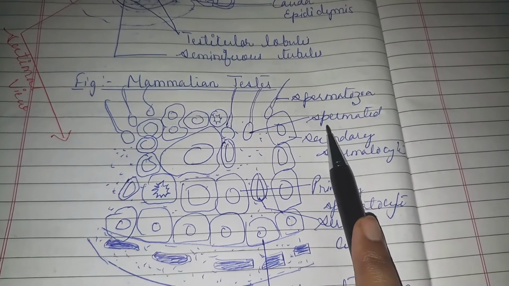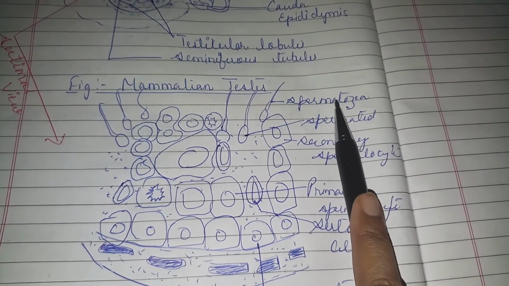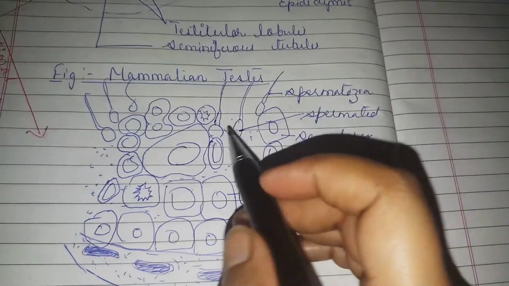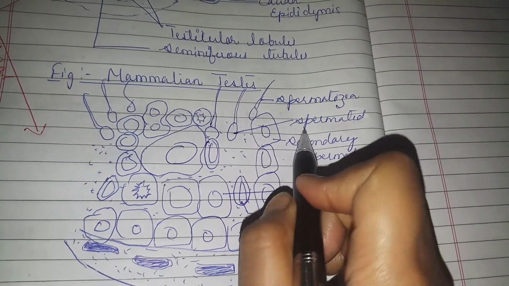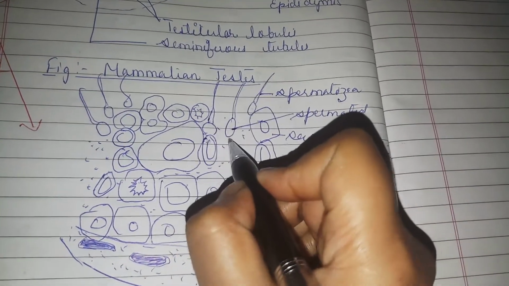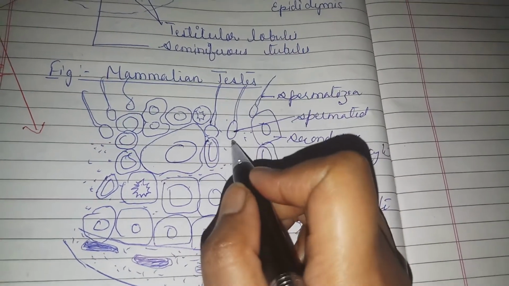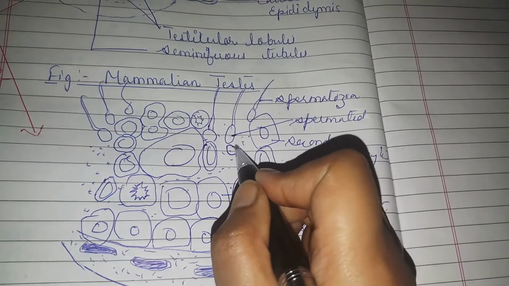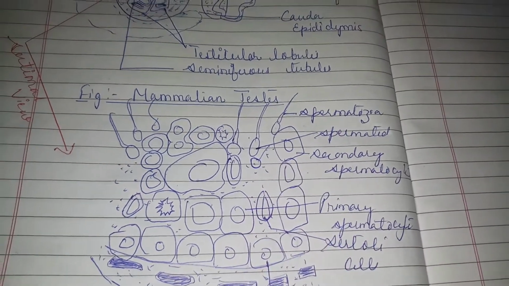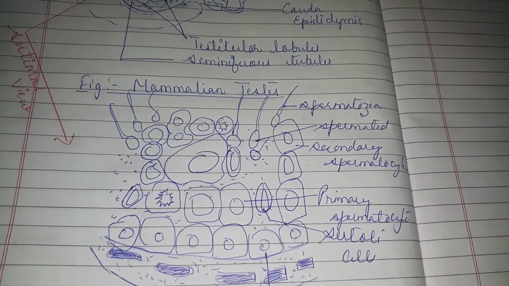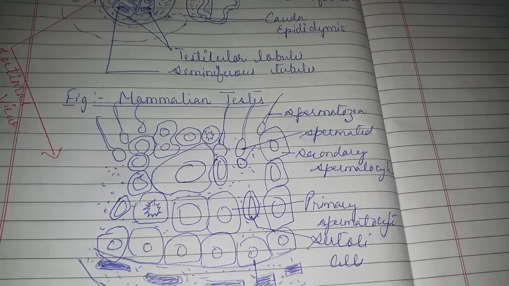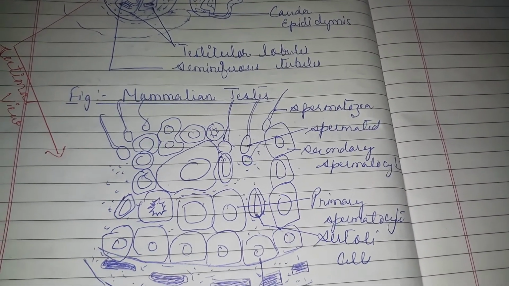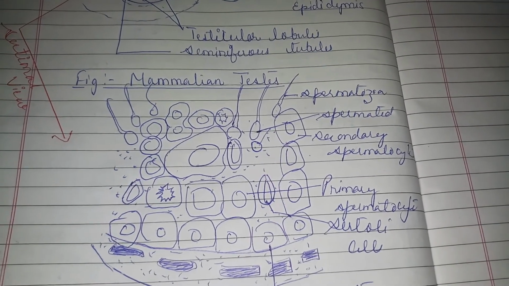Spermatid further will not divide. It will transform itself into the spermatozoa, right? However, I have drawn a tail with it and labeled it spermatid, but the spermatid does not have a tail. Remember this. If we draw this structure and label it spermatid, the tail-less one is the correct one. Later on, when it develops the tail, it will convert to sperm or spermatozoa, right?